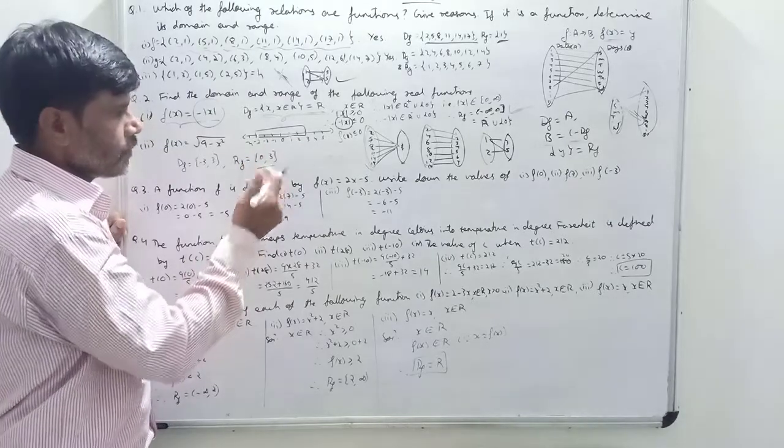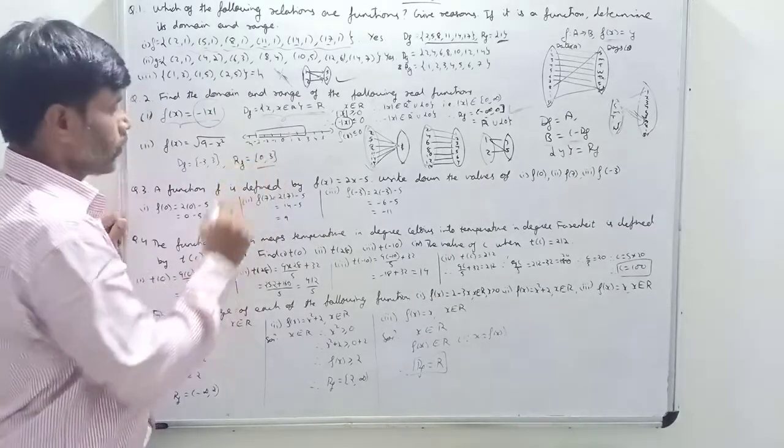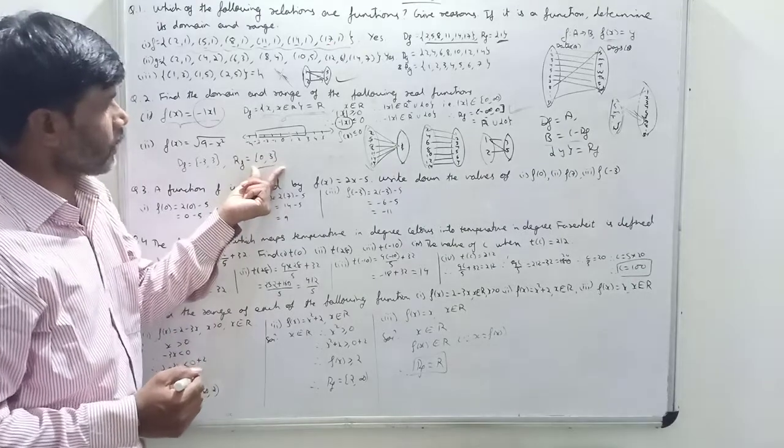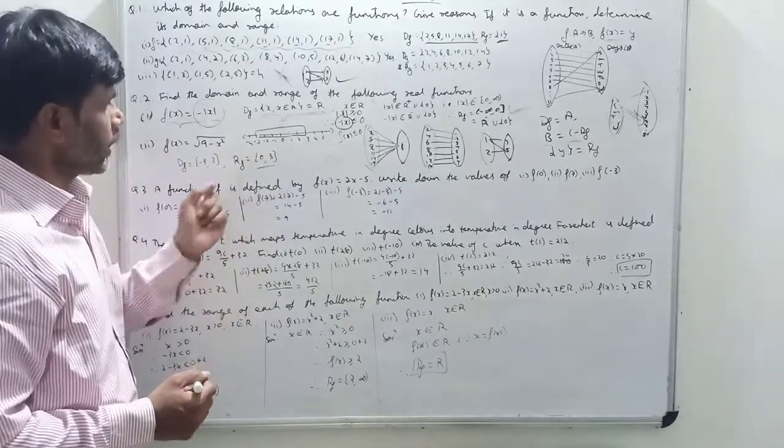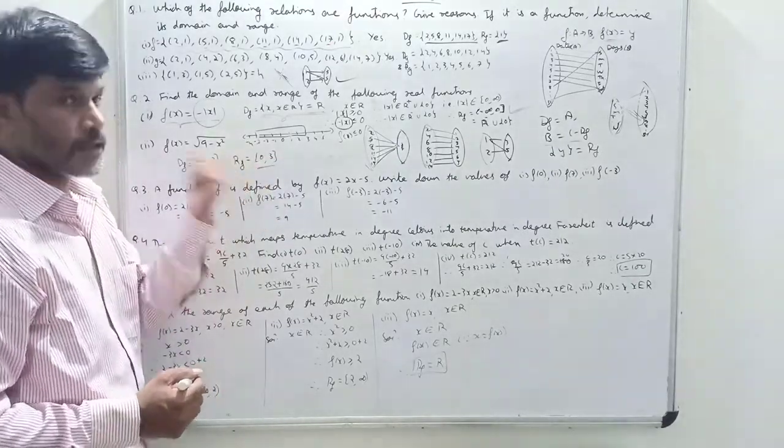2 point something. That value will be less than 3 only. Okay. So the range is what? Closed interval 0 to 3. You will not get a value greater than 3 or less than 0.